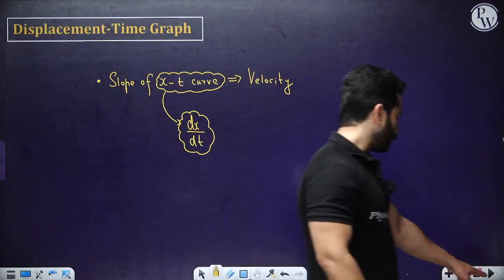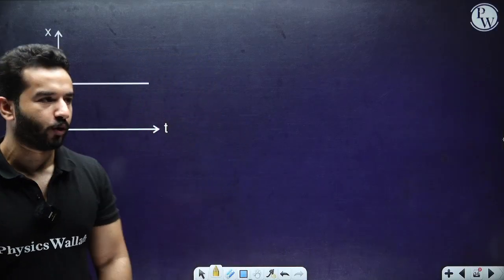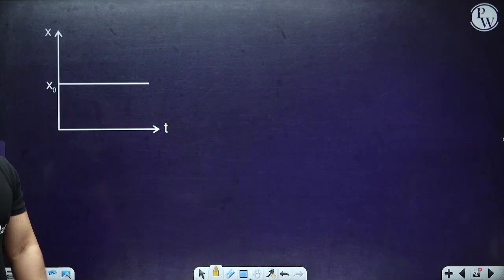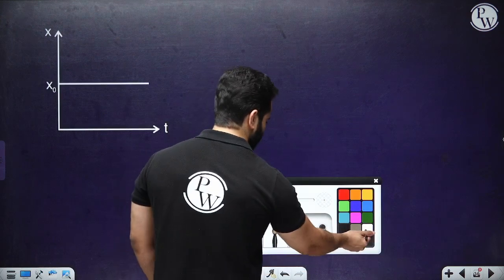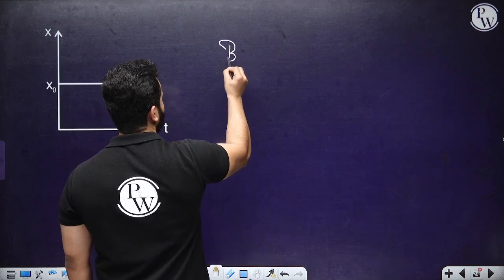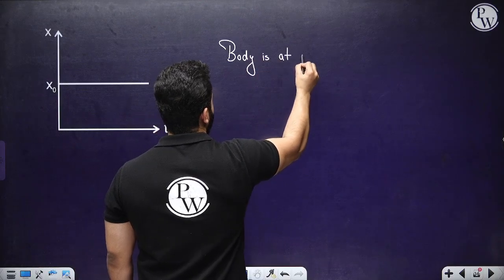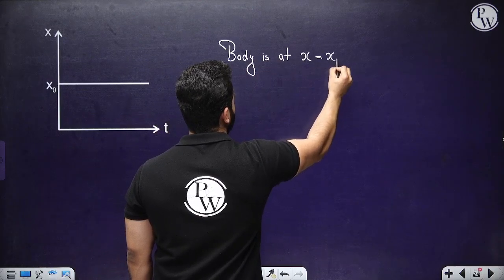Let's suppose we have got a graph something like this and we want to comment on it. Comment everything about the body. So we are going to say that, first of all, the body is at x equals x naught.